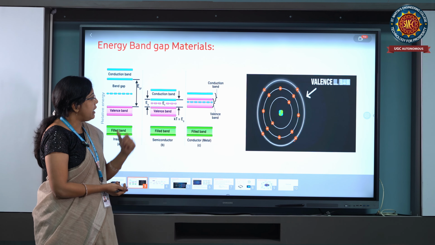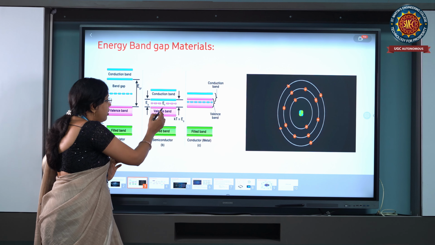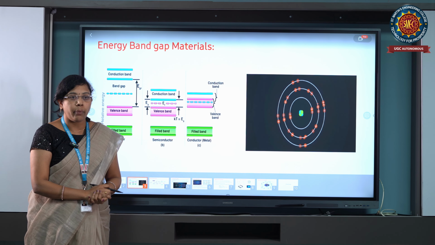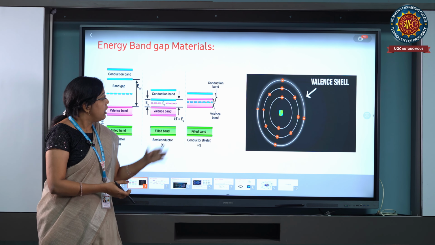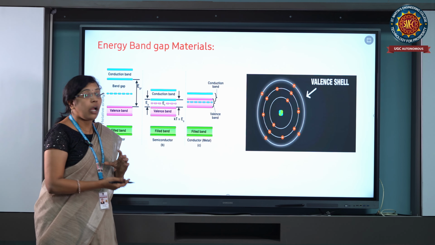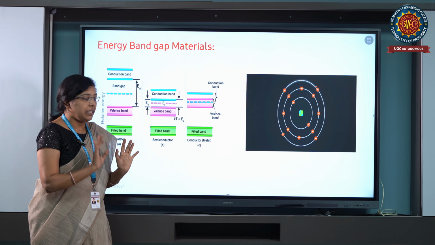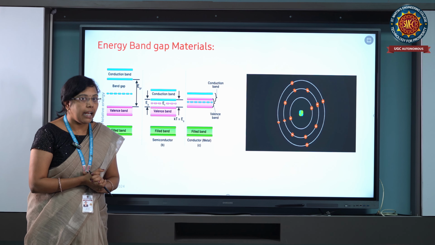The forbidden gap is denoted by EF. This EF is placed between the valence band and the conduction band. In the conduction band the holes are placed, and in the valence band the electrons.